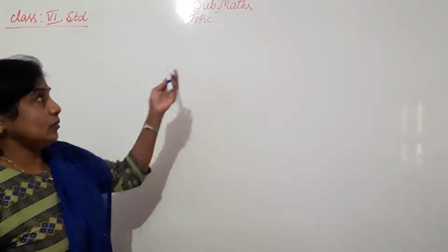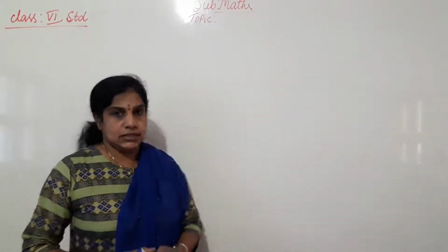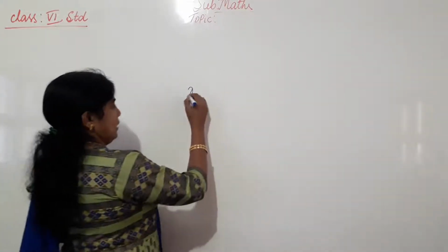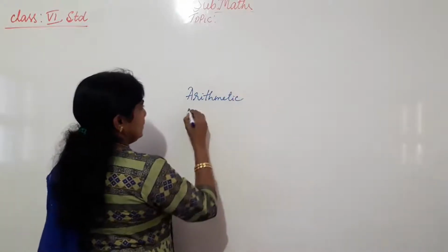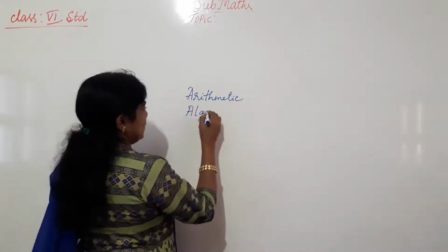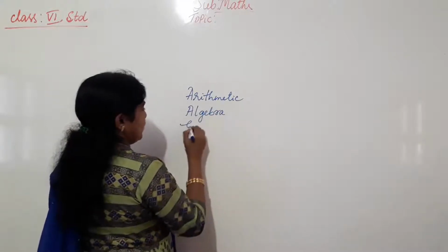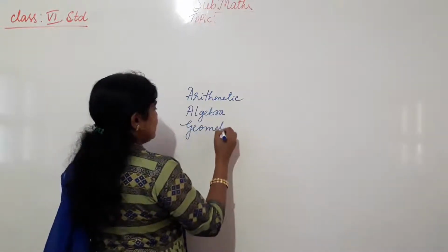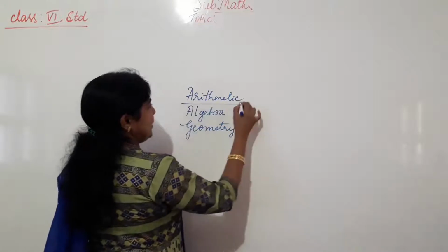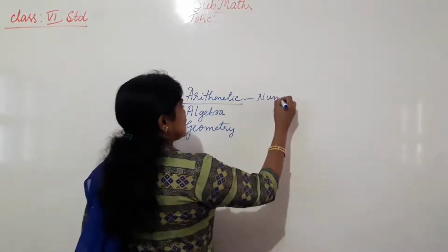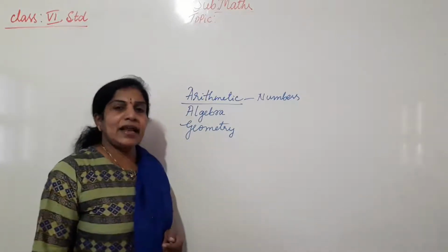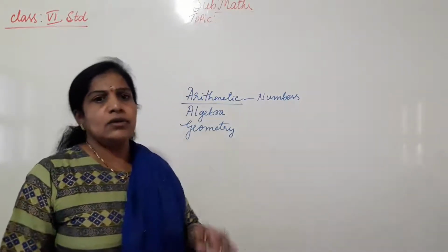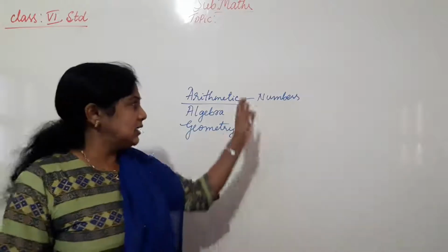As you know, mathematics has many branches. For you, we can learn only 3 branches: arithmetic, algebra, and what we are going to learn today, geometry. Arithmetic is the study of numbers, fractions, decimals, and integers. HCF, LCM, and whatever we find out come under arithmetic.